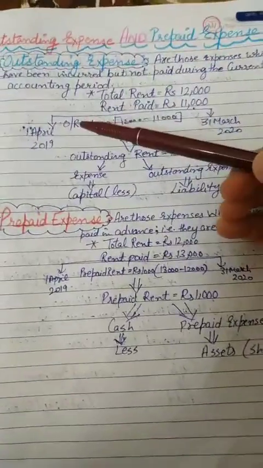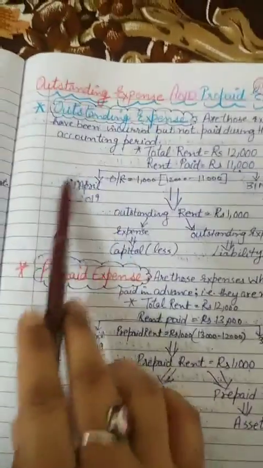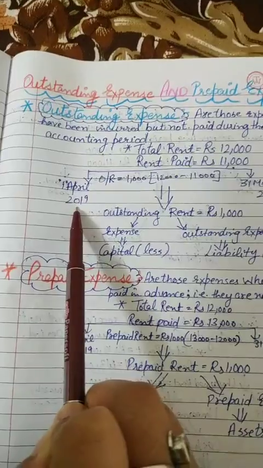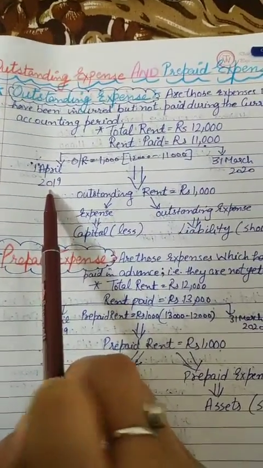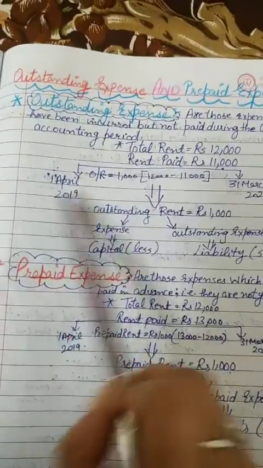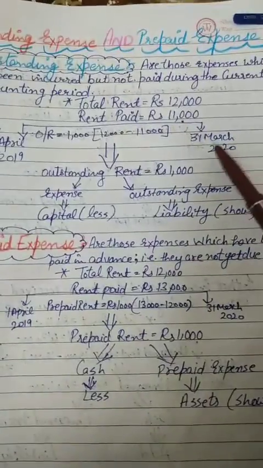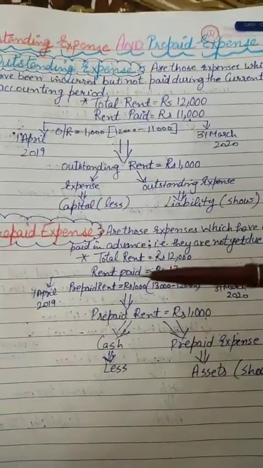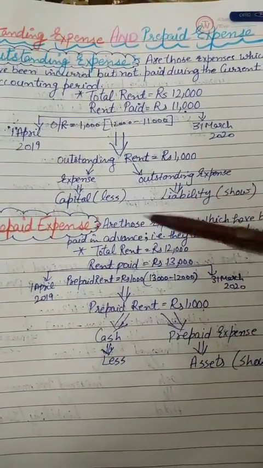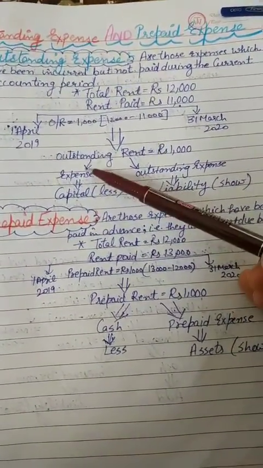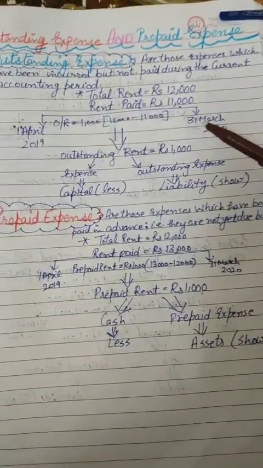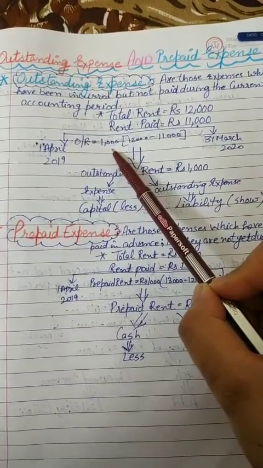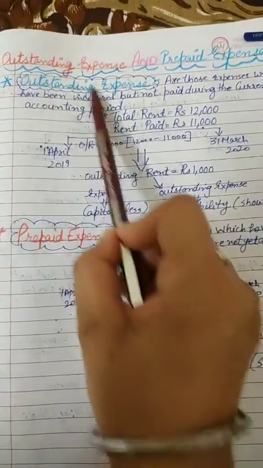I write dates here because it is an accounting period, 1st April 2019, and it will end when our business year ends, next year 31st March 2020, like your session. Like a 12-month session of your classes. Earlier you were in 10th, now you are in 11th class. So 1,000 rupees is pending, you haven't paid this expense, this kharche, that is known as outstanding.